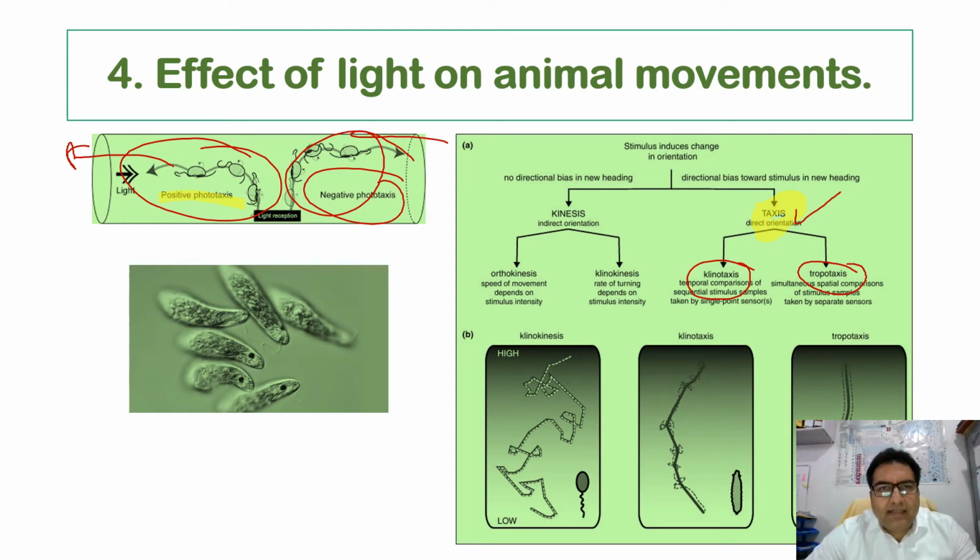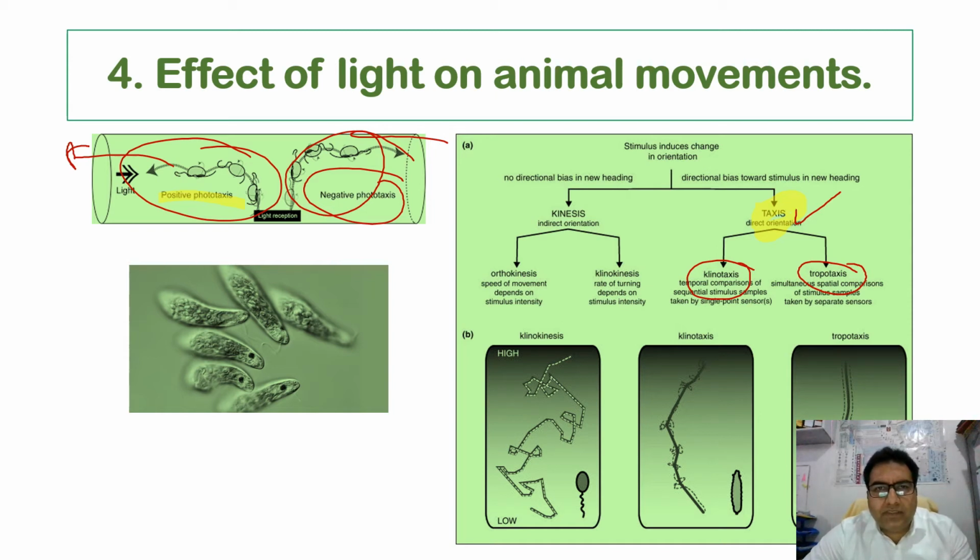Now when we say light directed growth mechanism, that is, the growth which is because of the light, we call it tropism. It occurs mostly in sessile animals, if we talk about animals.